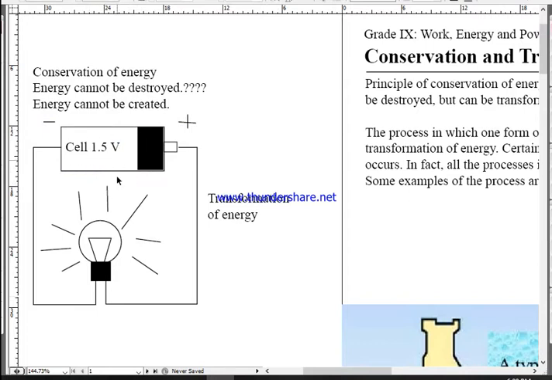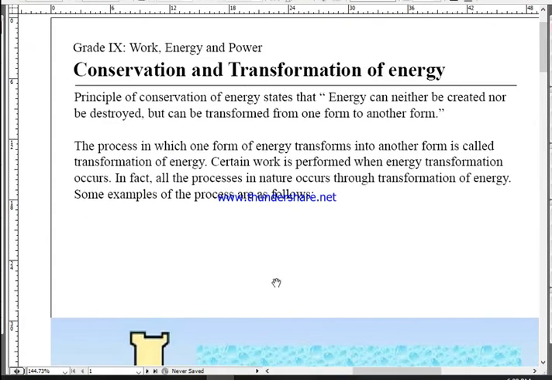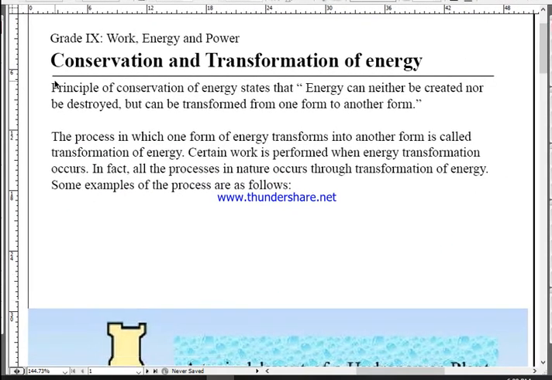In this case, what is happening? Light energy is not being created, but the chemical energy present in the battery is being converted to electrical energy, and then that electrical energy is being converted to light energy. That is the essence of today's lesson. This is a very easy topic, it's not very difficult. Look here, the principle of conservation of energy says that energy can neither be created.